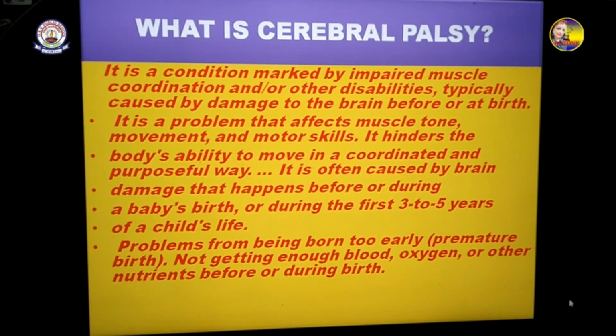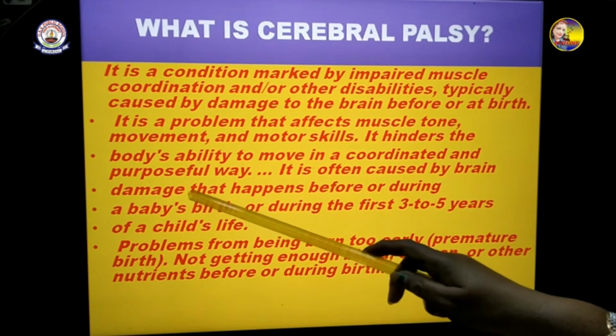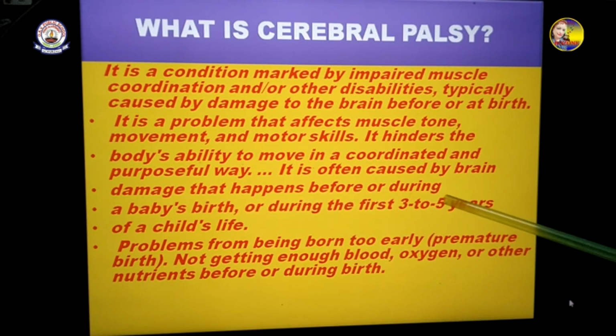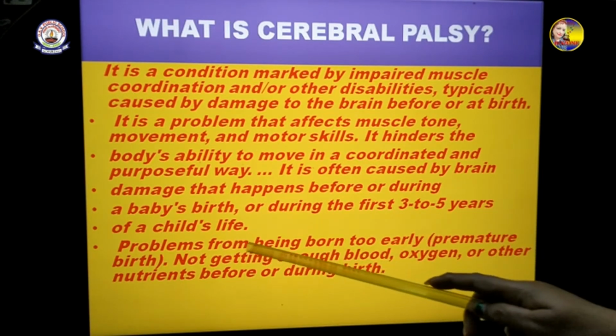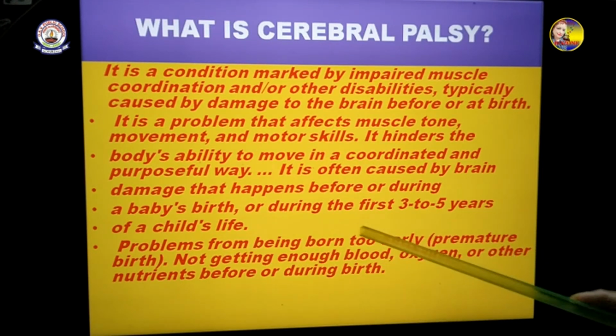And that is why it is often caused by brain damage that happens before or during a baby's birth or during the first 3 to 5 years of a child's life. Maybe sometimes during the birth, but sometimes it happens that the child is born normally, everything is good, no problem in her or his body parts, but between 3 to 5 years of age, due to some sort of health problem, it affects the brain and the child becomes like this.